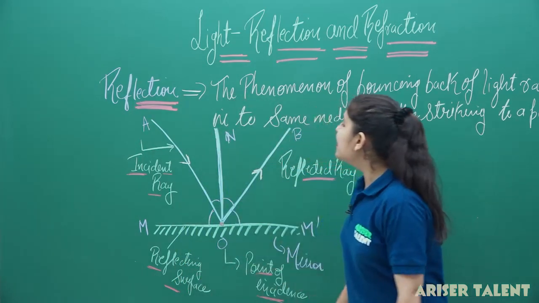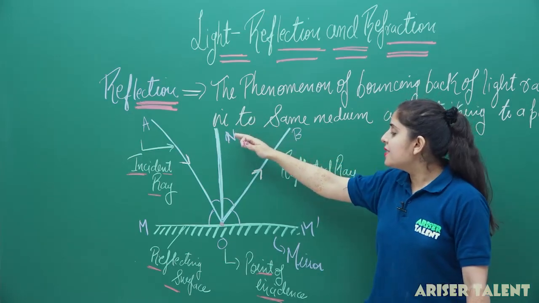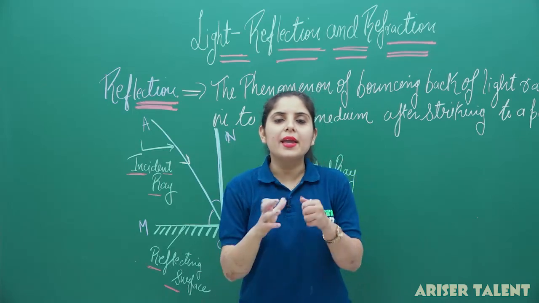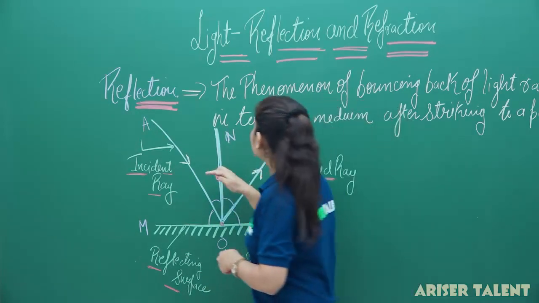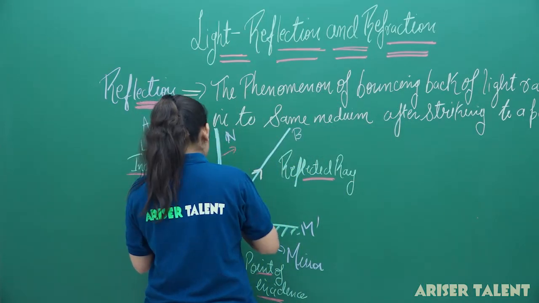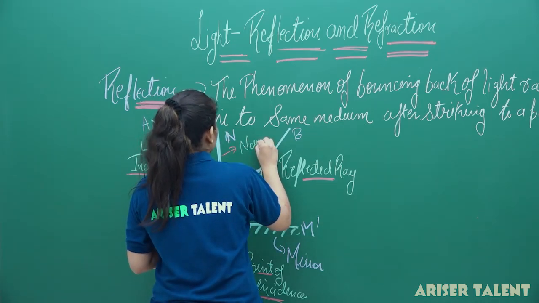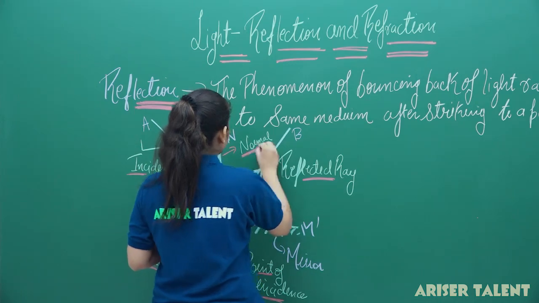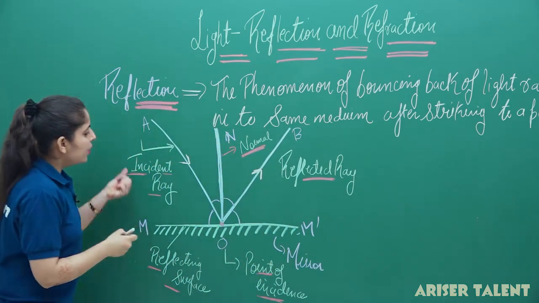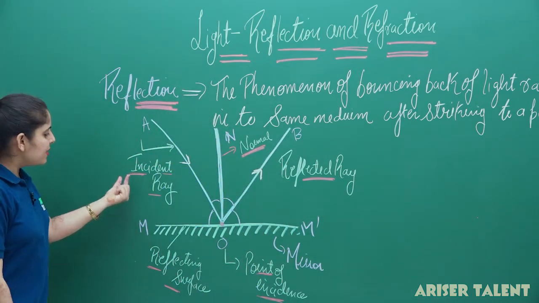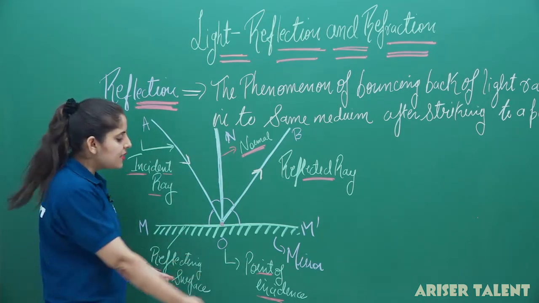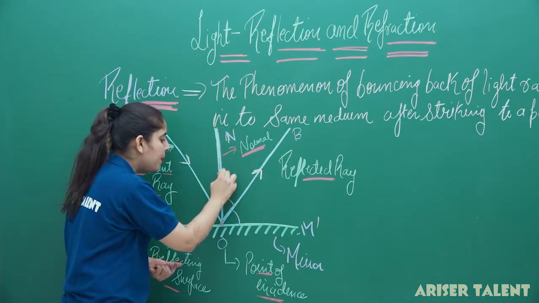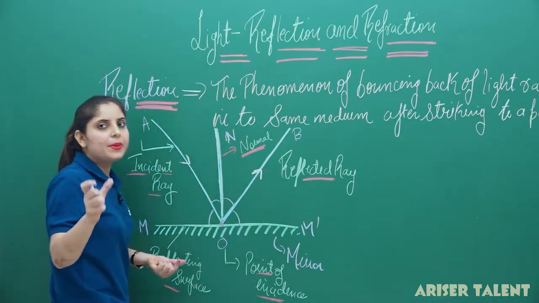Now, you can see that this ON is making an angle of 90 degrees with the reflecting surface. So I can say that this ON is our normal. So you can see these terms: this is our incident ray, this is our reflecting surface, this is our point of incidence, and this is our reflected ray. If I draw the perpendicular like this, I can say this will be our normal.